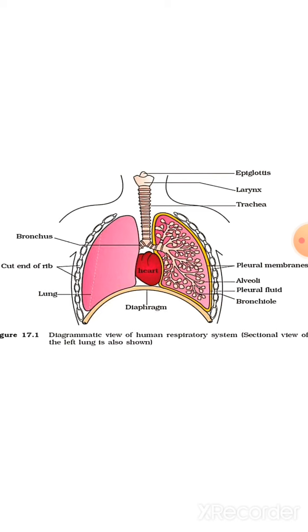What is this epiglottis? It is made up of thin elastic cartilage. It is also made up of cartilage, and it is a thin elastic flap, you can see. It is a flap, a lid, a covering, and it is known as the epiglottis. And what is its function? It prevents the entry of food into the larynx.